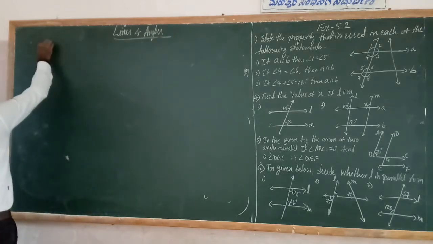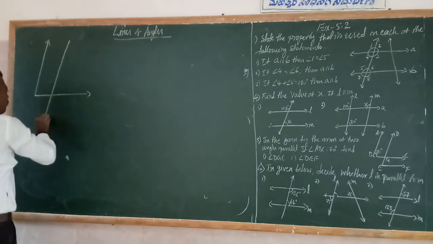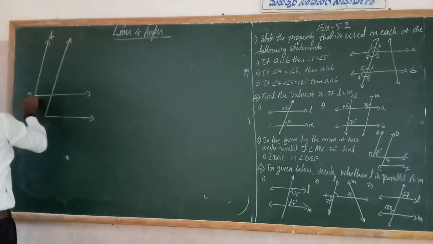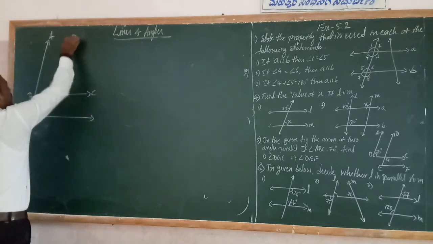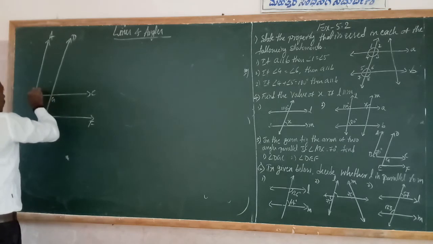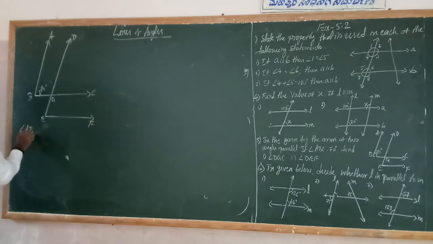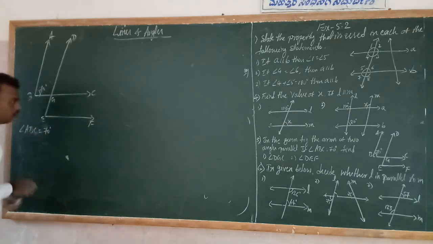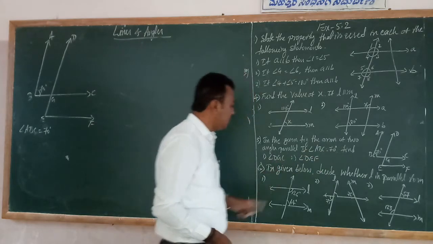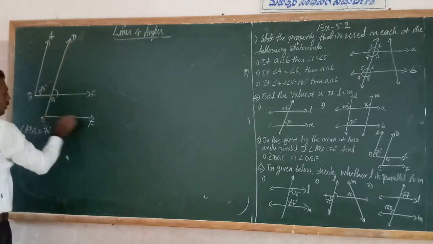See, A, B, C. This is D, E, F, and this is G. This is 70 degrees. They are given angle ABC is equal to 70 degrees. Find angle DGC and angle DEF.